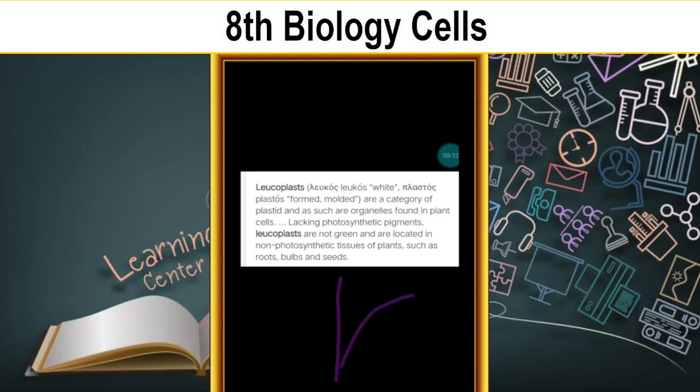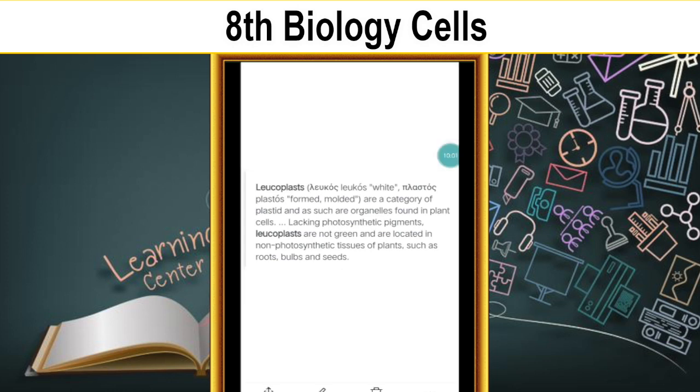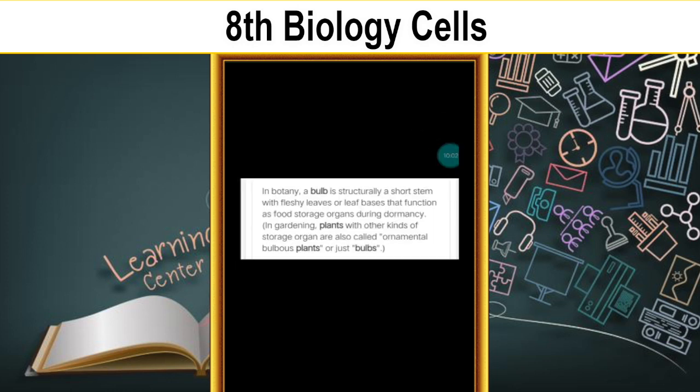This is the lamella of the leaf. This is the bulb, where the edge of the leaves is connected to the branch of a plant. This is called a bulb, and then seeds. Some seeds store starch and other protein substances. These areas contain leucoplasts. Next we need to observe what a bulb is.